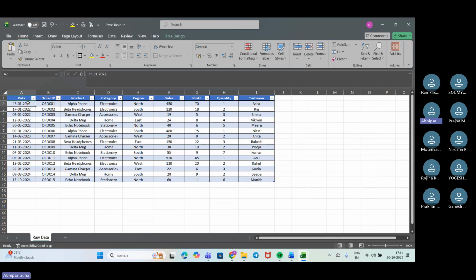The format I need here is date. When I move to the order ID, it is general. Product name gives general. Next, category gives general. Region gives general. Sales, general. Profit, general. It's not taking numeric value, it's taking general, because we can add anything up here, and that's fine. But when it is time for date, it is very difficult if we are taking the date specifically and it is giving general, because we won't be able to perform some of the tasks up here.